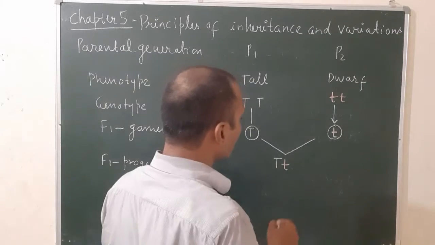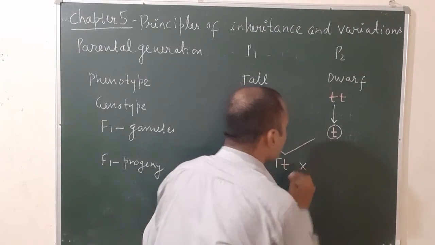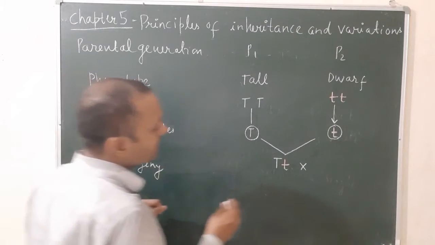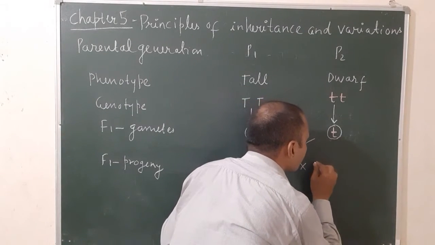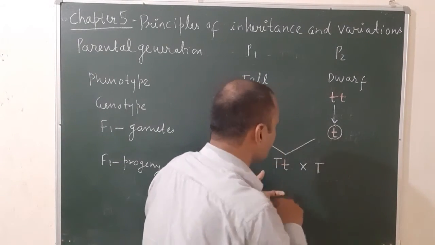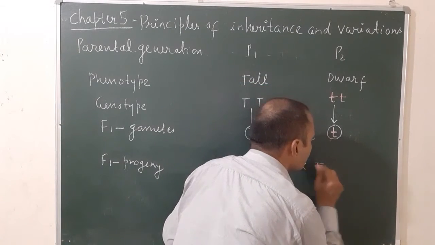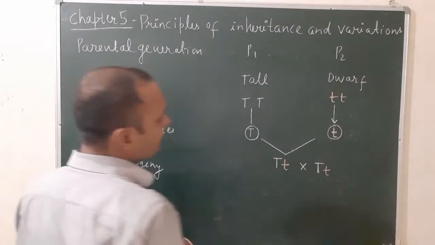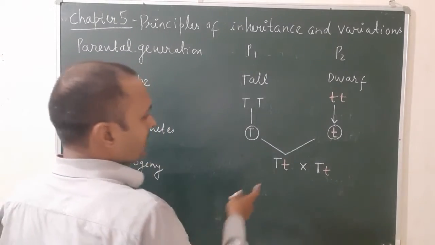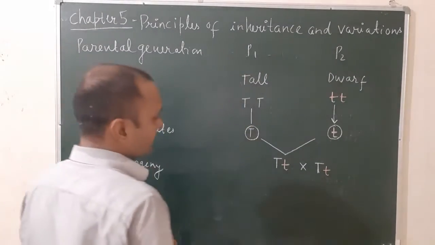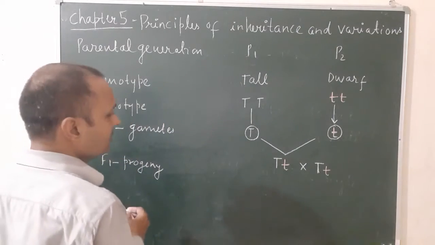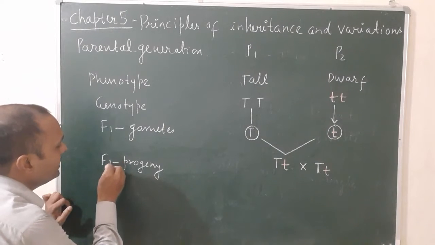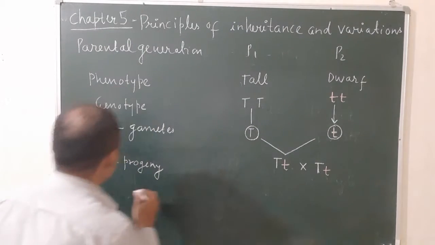After selfing, suppose this is one plant, the F1 progeny. It undergoes selfing, or self-pollination. Again, one is male, the other is female. So you can make a unit square, with F1 and F2 gametes.